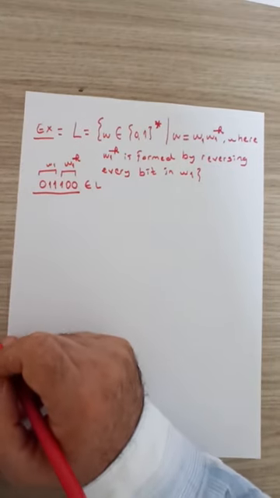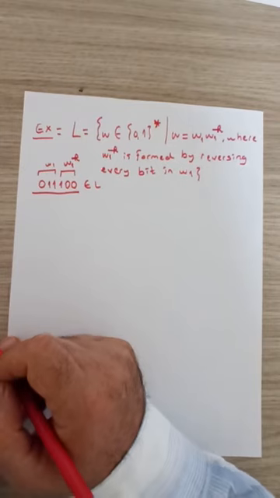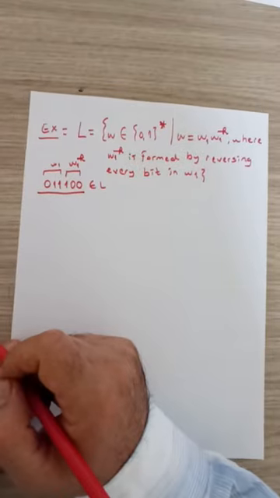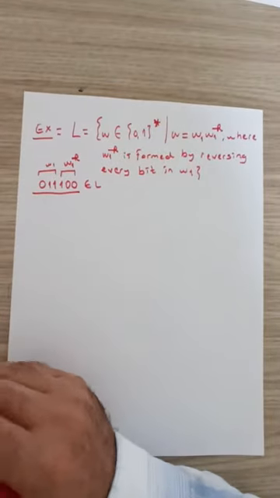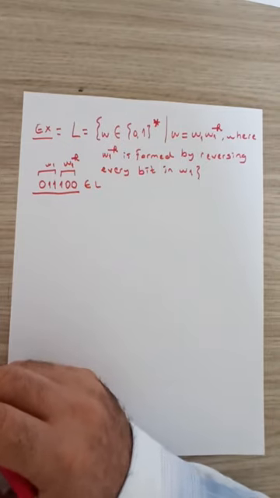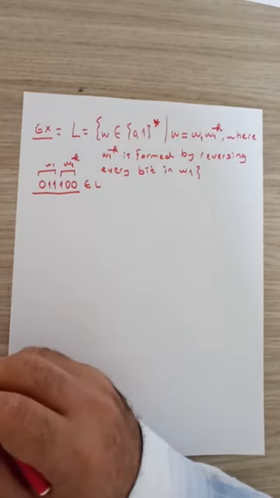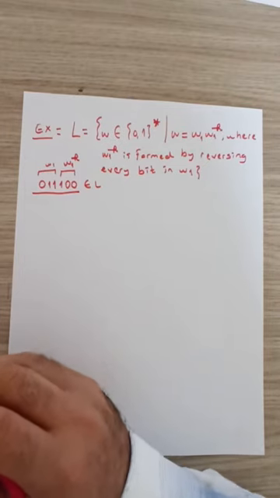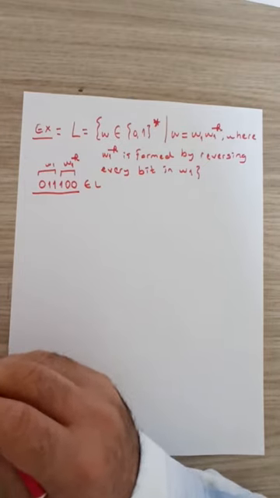Now, we will show that this language is also not regular. Let's first try to examine the possible strings in the language, trying to convince ourselves that the language is not regular. How?